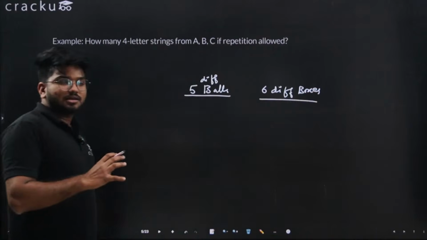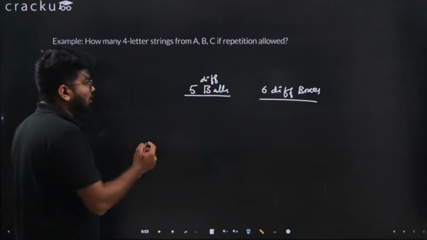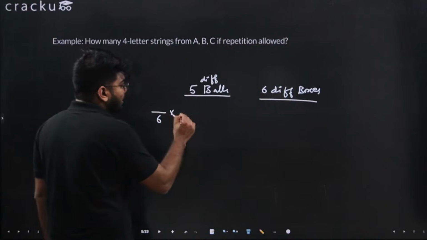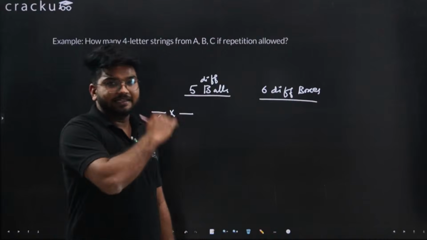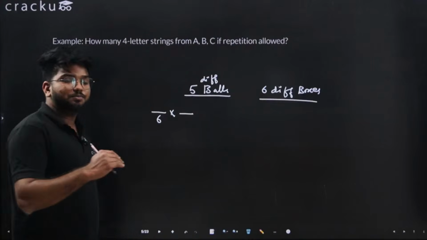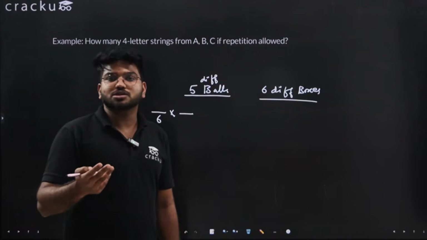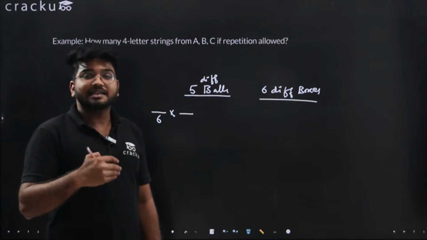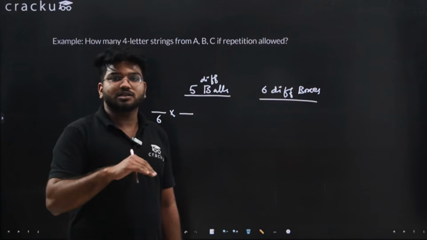If I want to put all the 5 balls into 6 boxes, now if you notice, for the first ball, how many options can be there? The first ball can go into any of the 6 boxes. Now in the previous case, for the first seat, there can be only one student. But in this case, for the first seat, there can be any number of students. Repetition is allowed. In the previous one, where we were arranging all the n things in n factorial ways, repetition was not allowed, because for one of the seats, there can be only one student. But here, we are saying that repetition is allowed. For example, if one person has sat on the first seat, more students can sit on the same seat.